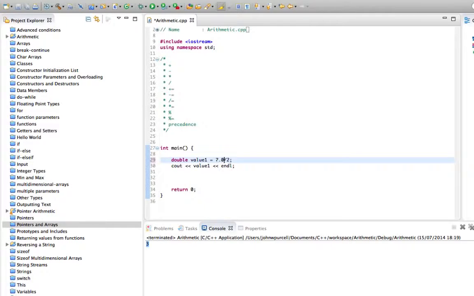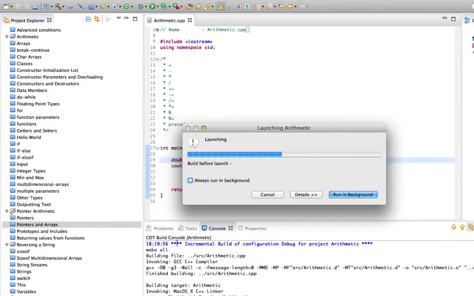So if we had 7.0 divided by 2, that would work.